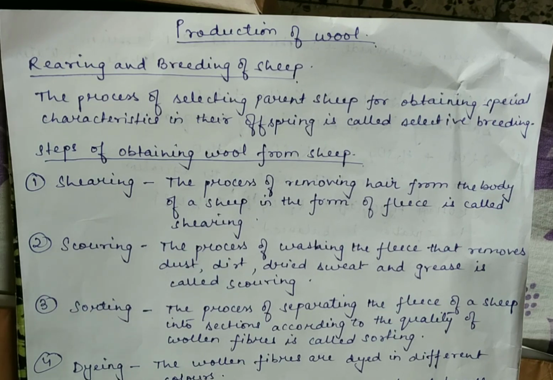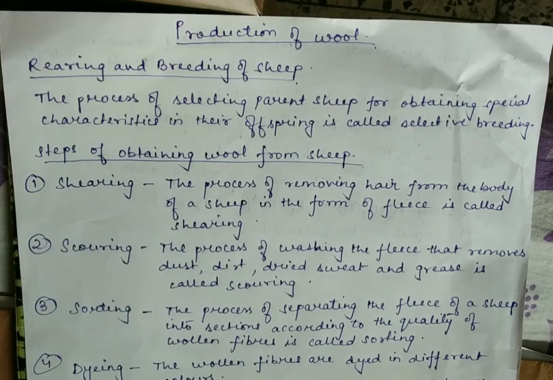So the fleece on the body of a single sheep can have different quality of hair on different parts of its body. Even when we are removing the fleece from the body of a particular sheep, the quality of the hair is not uniform throughout.